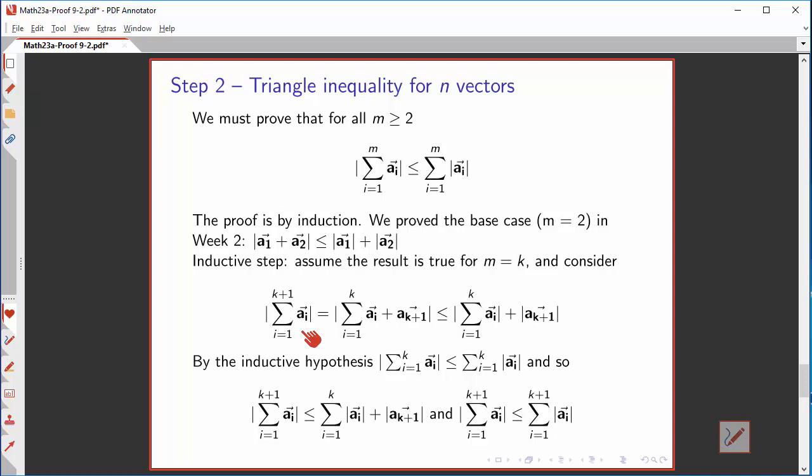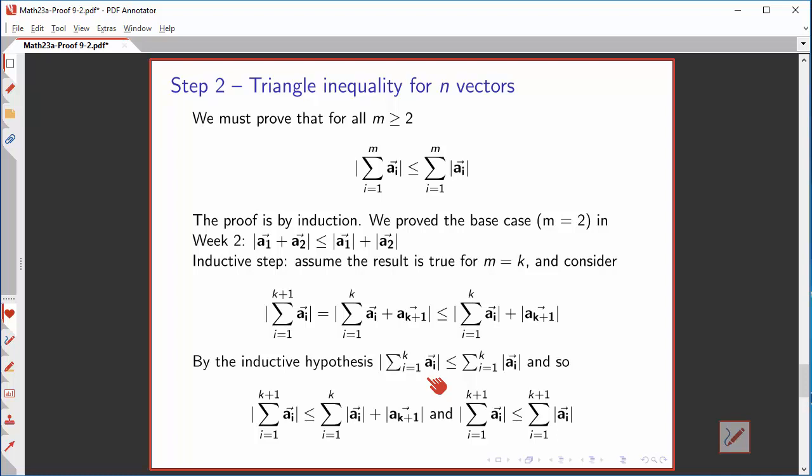How do we do that? We say the sum of k plus 1 vectors is actually the sum of 2 terms, the first being the sum of k vectors, and the second being the k plus first vector. And by the triangle inequality for 2 vectors, that's less than or equal to the length of the sum of the first k vectors plus the length of the k plus first vector. But now we can use our inductive hypothesis. We can assume that the triangle inequality holds for the sum of k vectors.